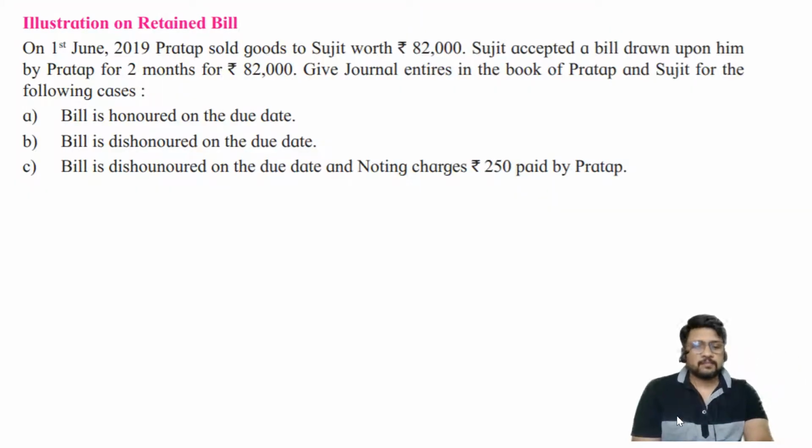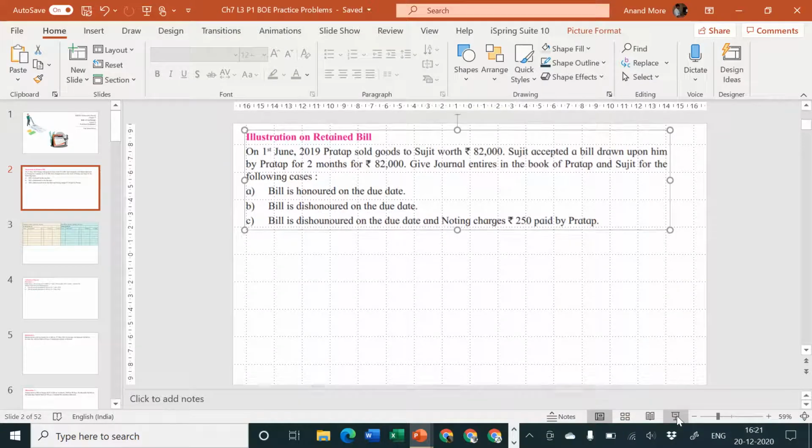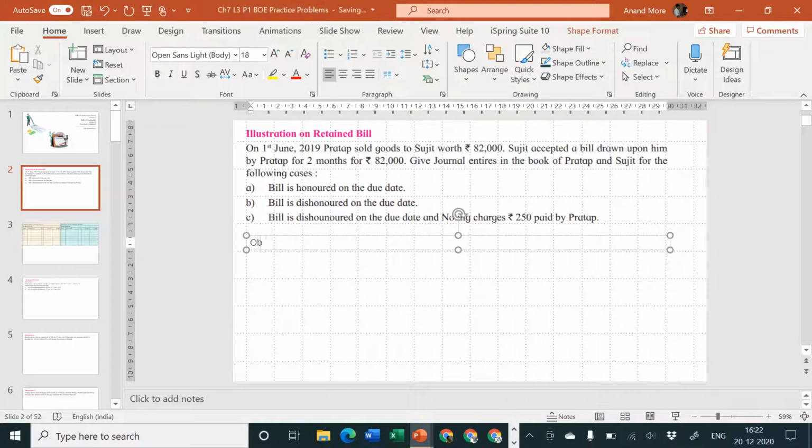Then comes the next part. Let us now write down the observations first. What are the observations we are making? See the problem. On 1st June 2019, Pratap sold goods to Sujit worth rupees 82,000. Let me write down the observation. That is my old practice. Whenever I am solving the problem, I disappear from the screen and I ensure that you are talking to only your own problem.